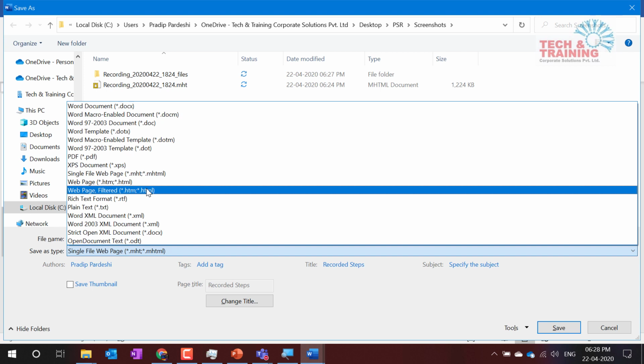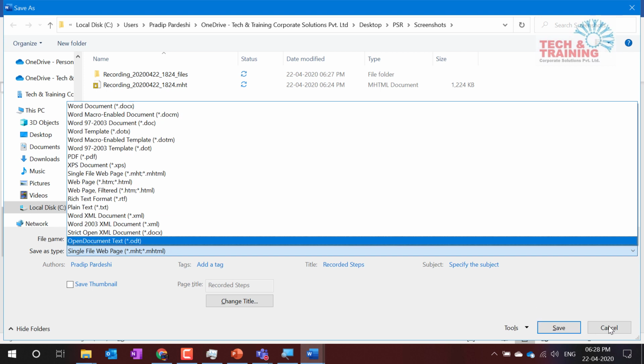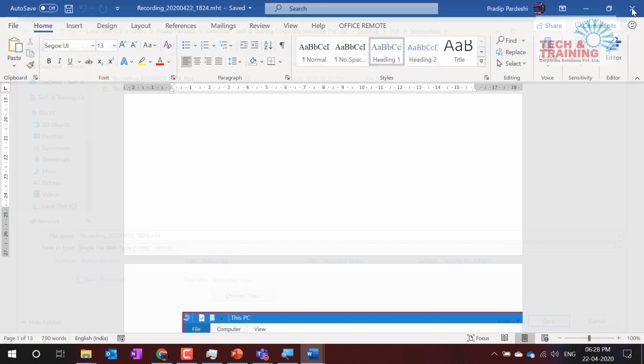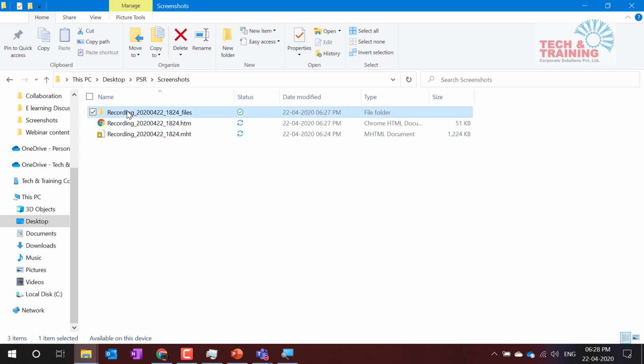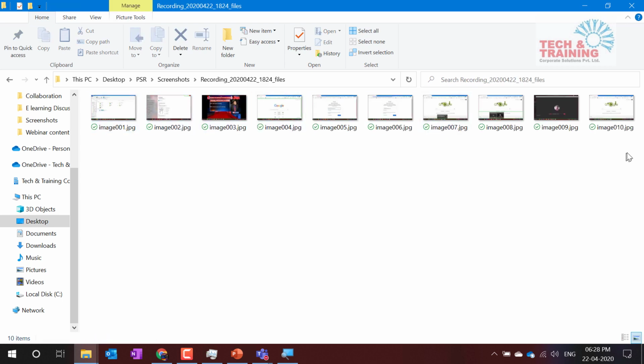When you save it, it will create an HTML web page as a separate file, and it will create a folder where all the screenshots are available. So likewise, I've been able to extract all the screenshots, and now I can use them the way I want.